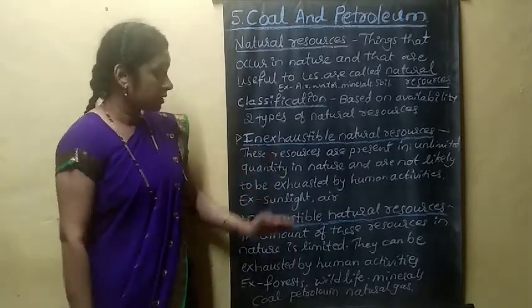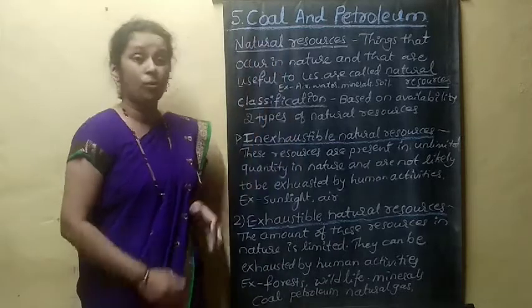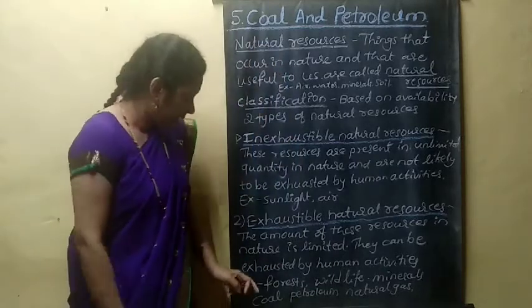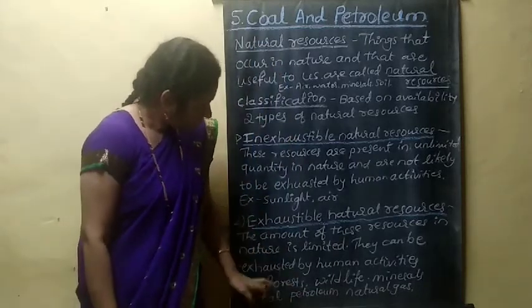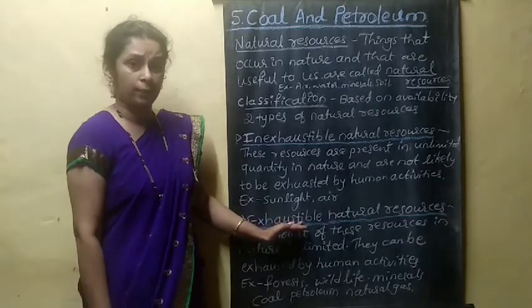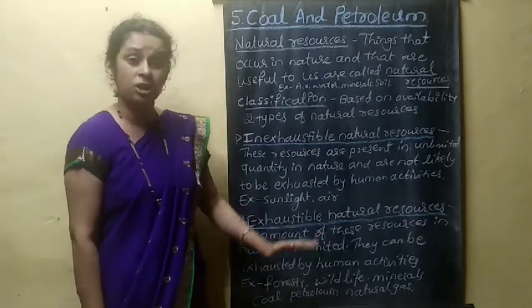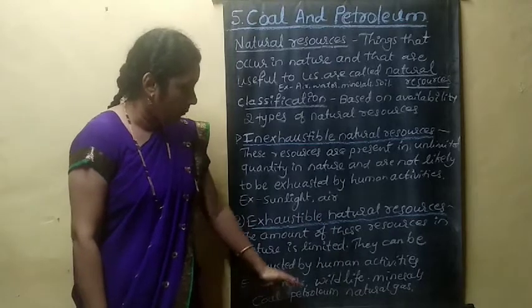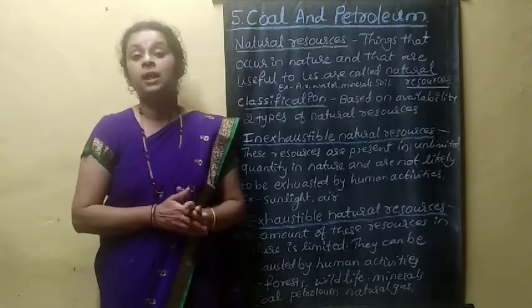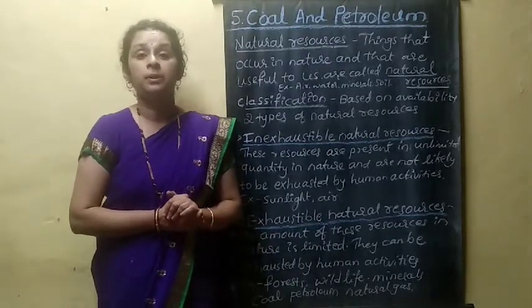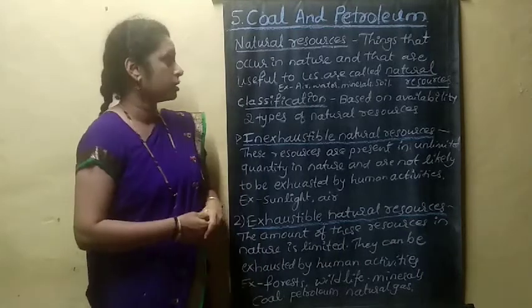In this chapter we have to discuss mainly coal and petroleum. Coal, petroleum and natural gas are examples of exhaustible natural resources.